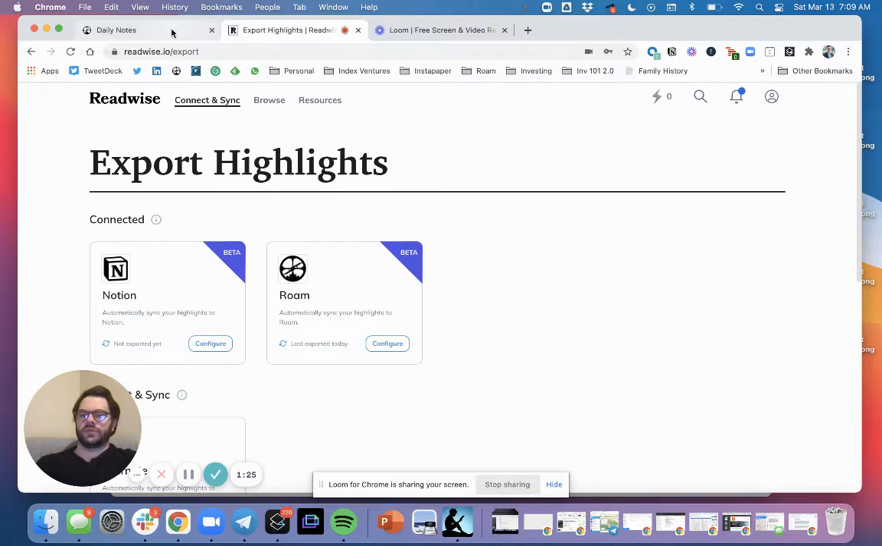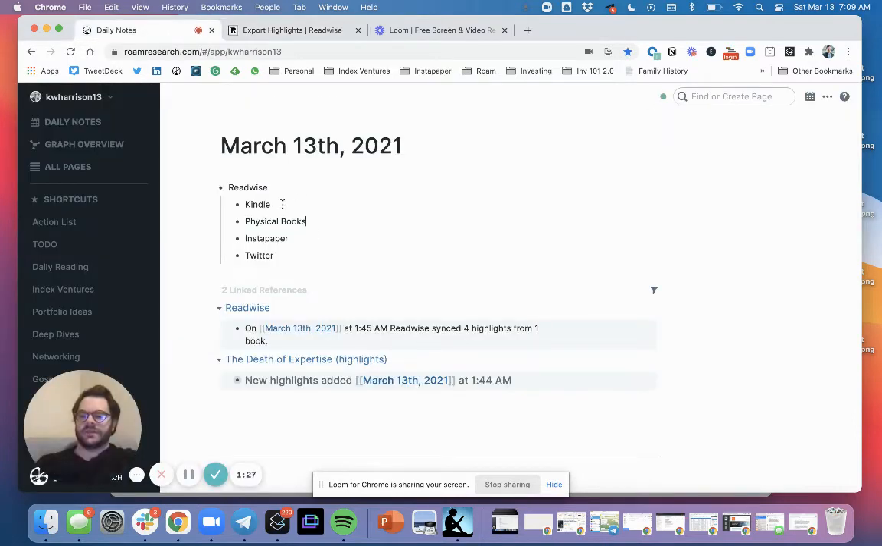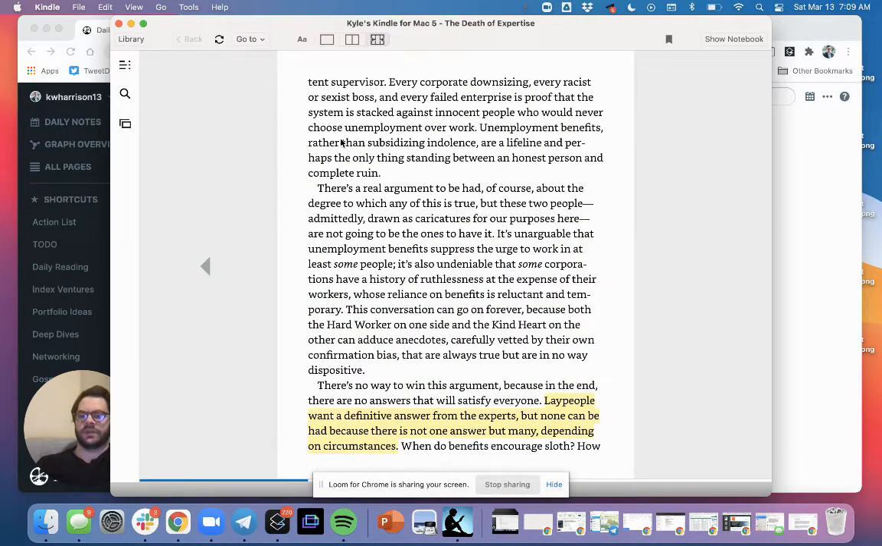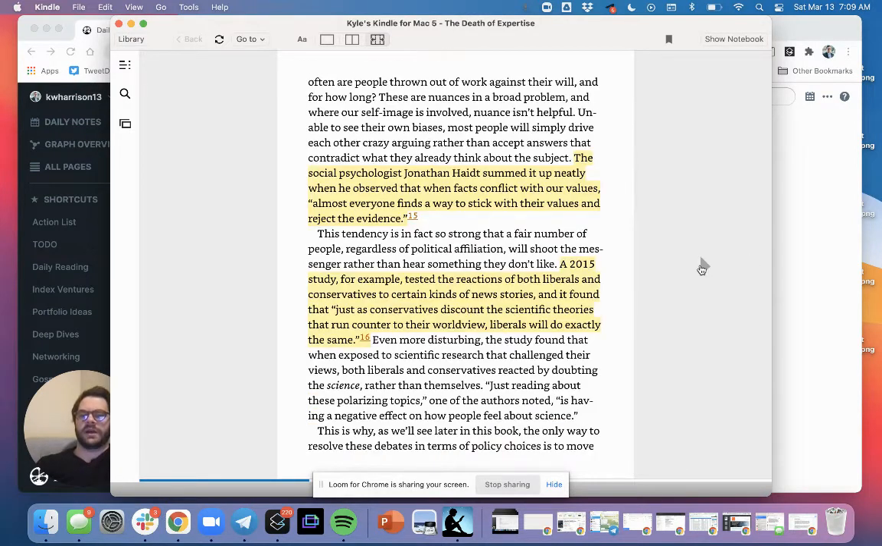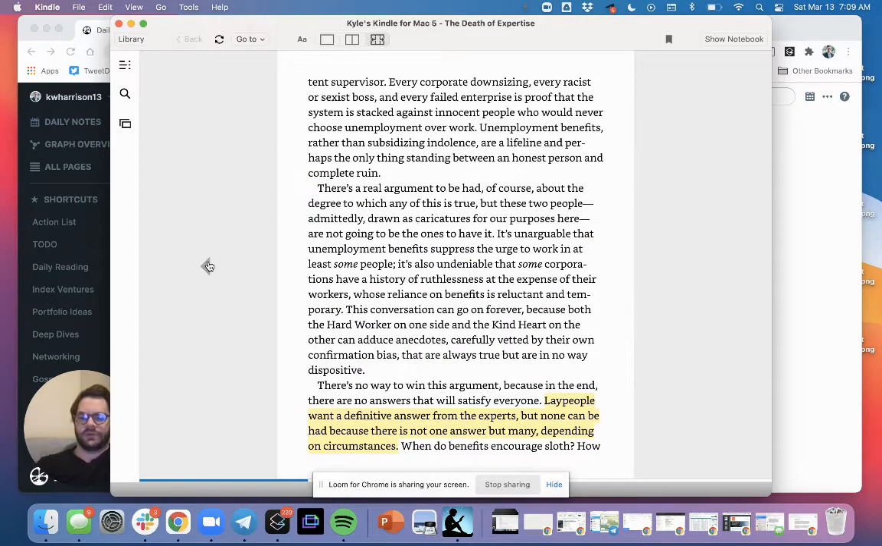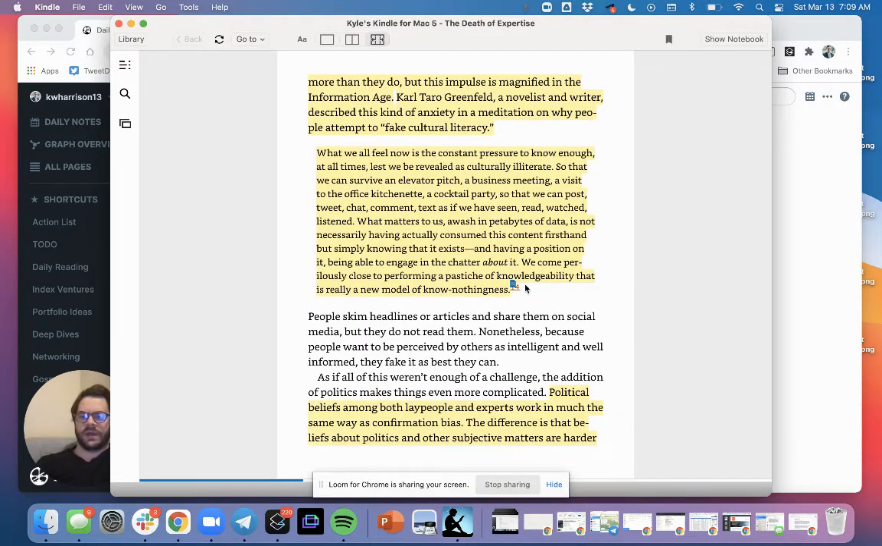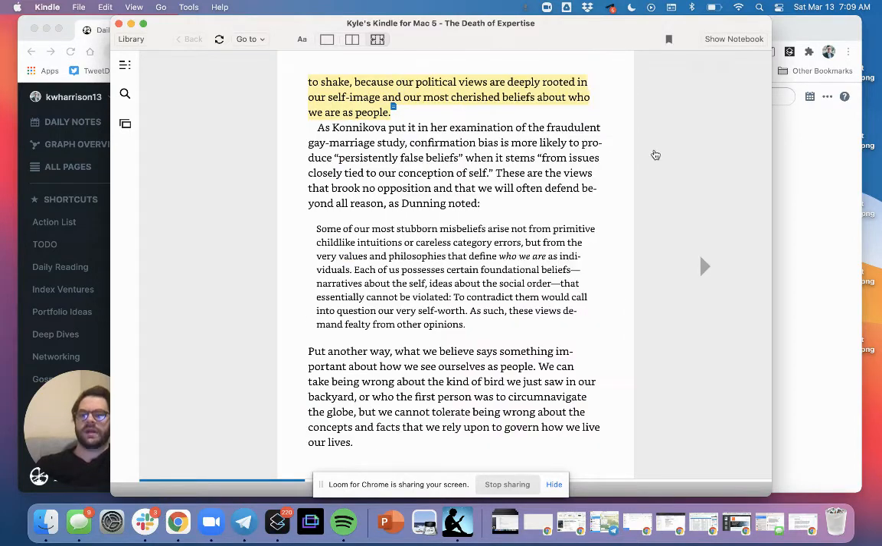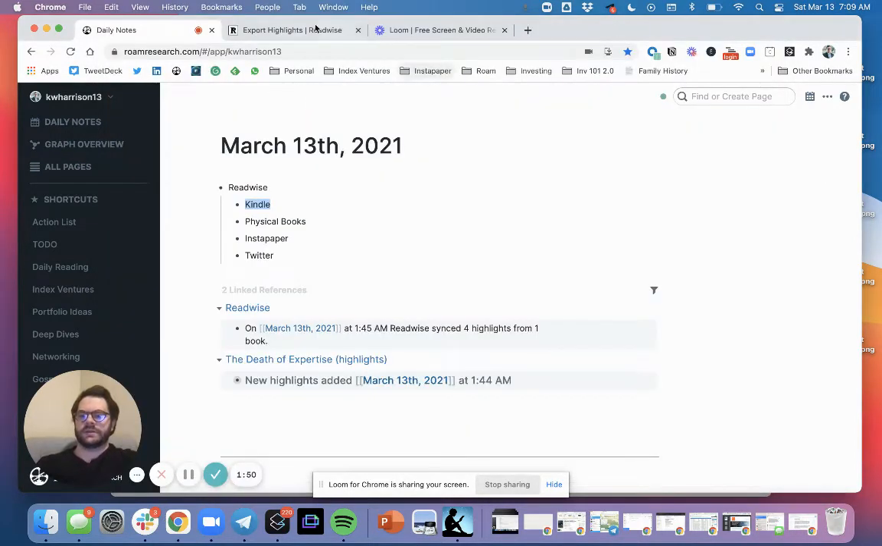And so the first thing is if you're reading in Kindle. I have my Kindle here, and this is called The Death of Expertise. As I'm reading through, as I make highlights, automatically my highlights, or even my notes when I make these notes, are getting connected through Readwise. They get pulled into Readwise, and then you can see how they're getting pulled into Roam.